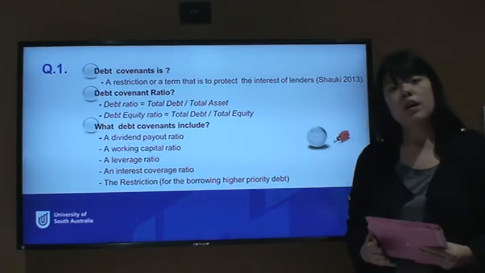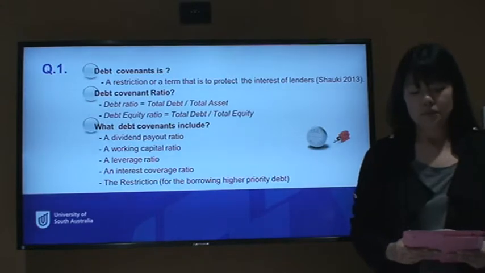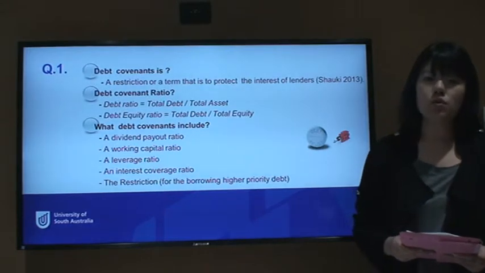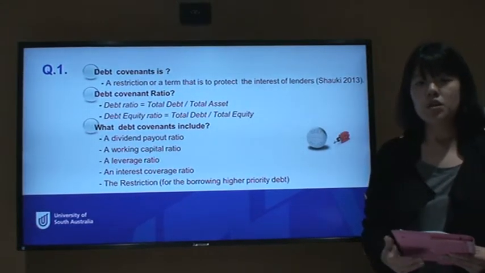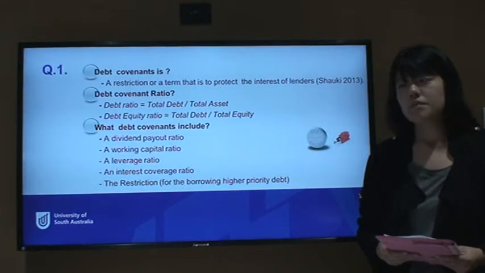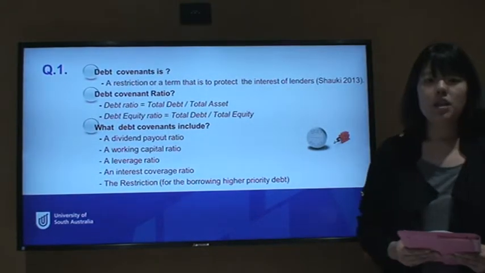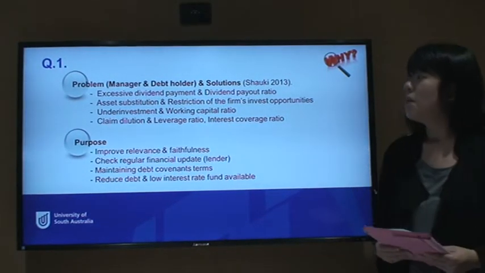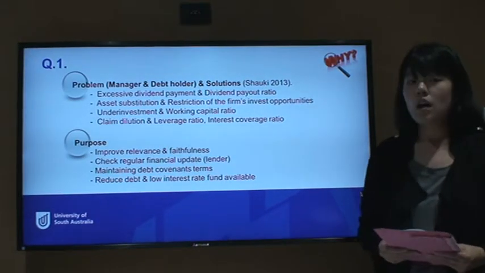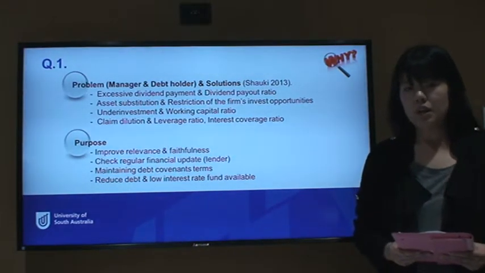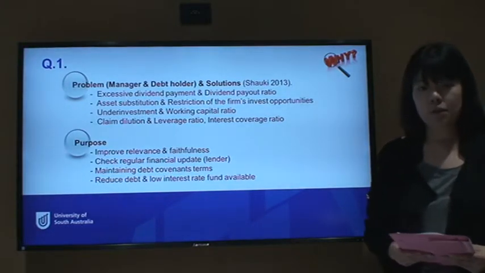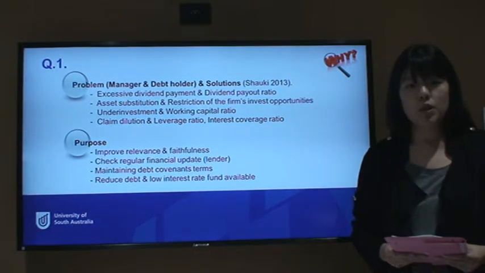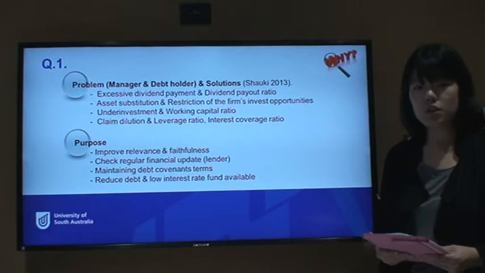We are also concerned about the debt covenant ratio. Generally, the bank and lender use that ratio to determine future investment in that contract. The next slide mentions some of the problems between manager and debt holder. According to positive accounting theory, we can see some of the problems in that contract. ACCT5015 mentioned 4 big problems in this relationship, and their solutions.